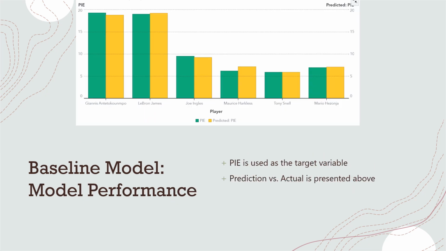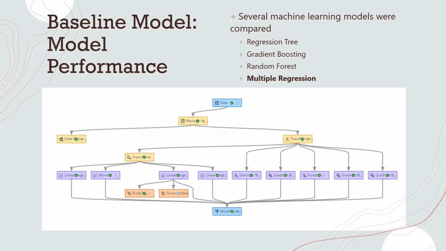This is a graph from our actual model that compares the actual PIE versus the predicted PIE. You see it follows pretty closely in each category, in green versus yellow. You see some variation with some of the middle players there, but all in all, pretty good. Here's a snapshot of the pipeline we ran for this model.